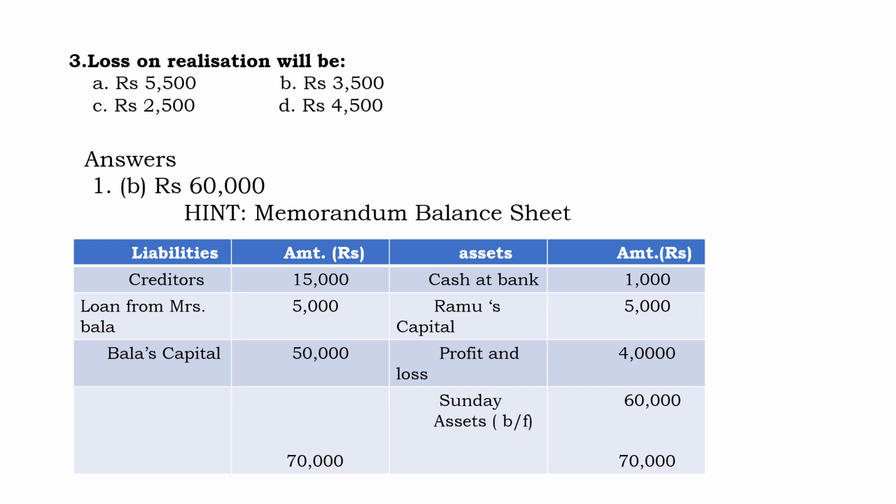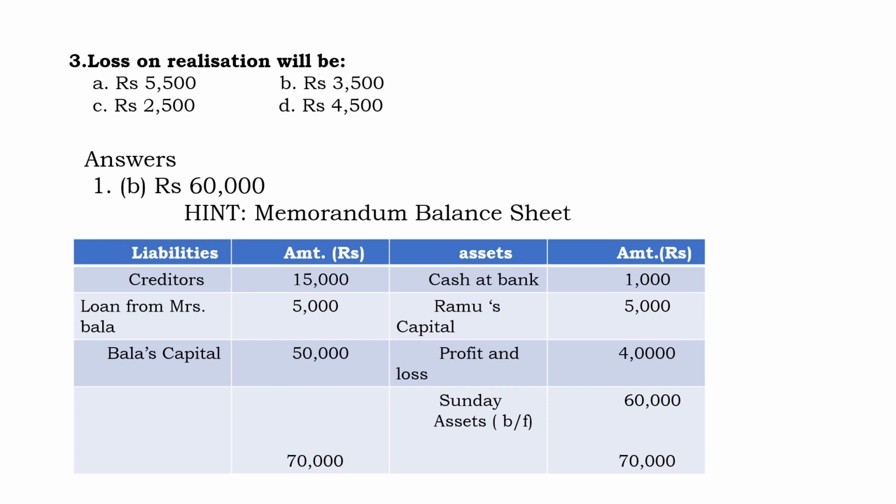So for the first question, we are going to prepare the memorandum of balance sheet. If you prepare the balance sheet, you will be able to easily work out. So liabilities, assets. The total trade creditors they have given is 15,000. So you have to write it in the liability side. And loan from Mrs. Bala 5,000. Then Bala's capital 50,000. So we are moving to the asset side.